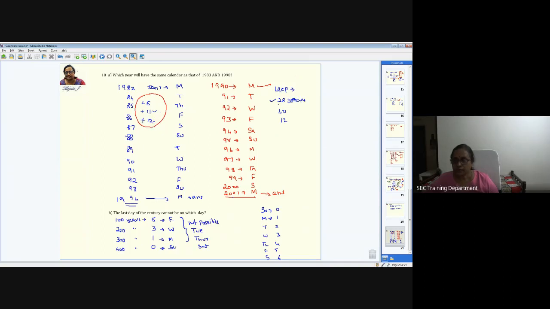And for a leap year, it's going to be 28 or 40 or 12. And 11 is very common, or 6 is also common here. Similarly, 28 is common, whereas 40 and 12 are not that common. So if you have these values in your answer choices, like when the difference is 28 or 11 or 6, you can pick those answers.